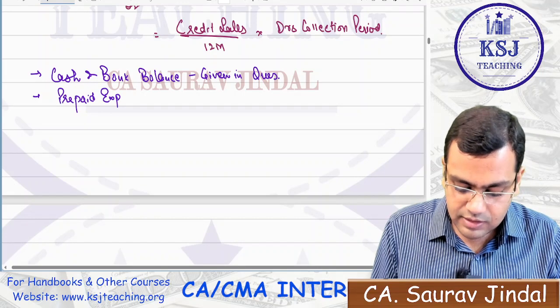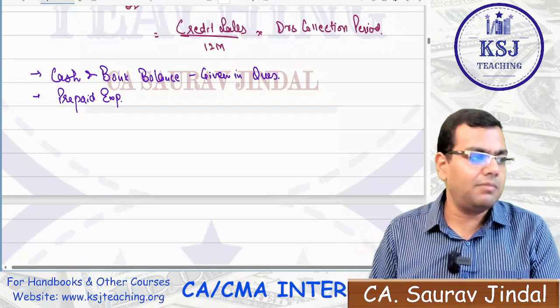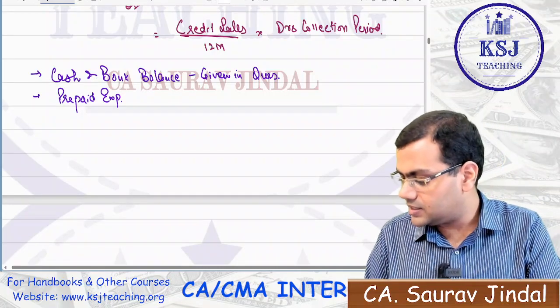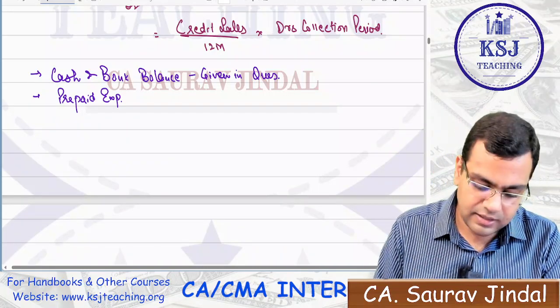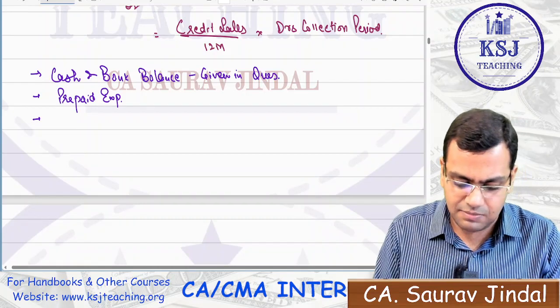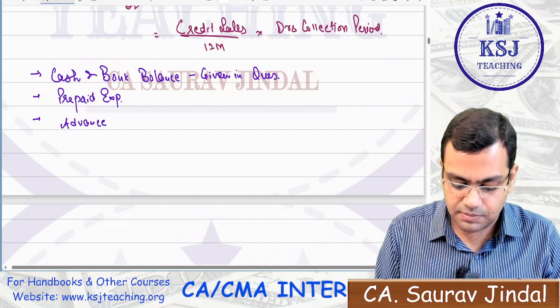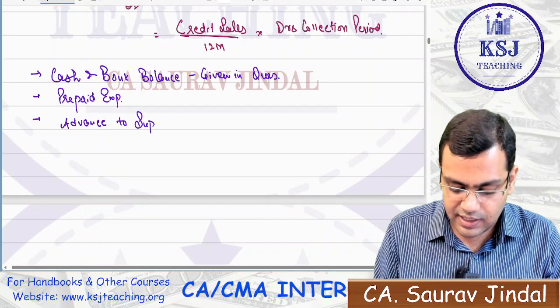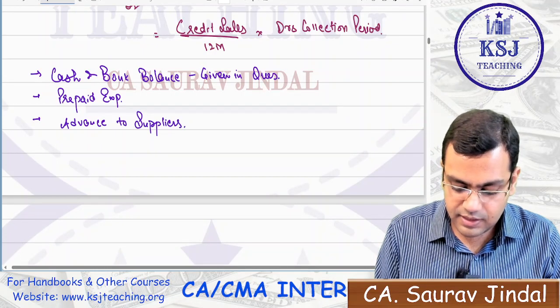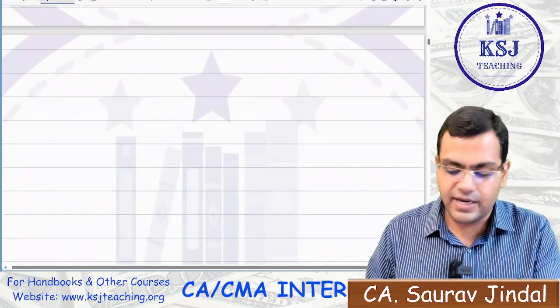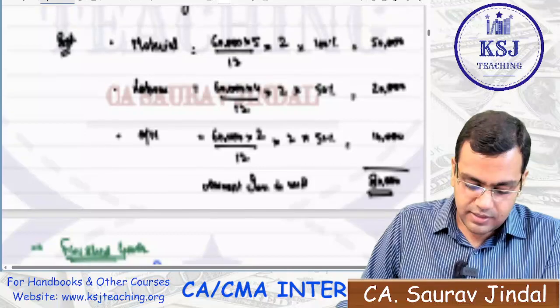That calculation we'll discuss in the current liabilities. The calculation will remain the same. The only thing is we'll take it on the asset side, right? Then there can be advance to suppliers. Instead of the current liability, that will show up in the current assets, advance to suppliers, right? So with this, the current assets part is done.